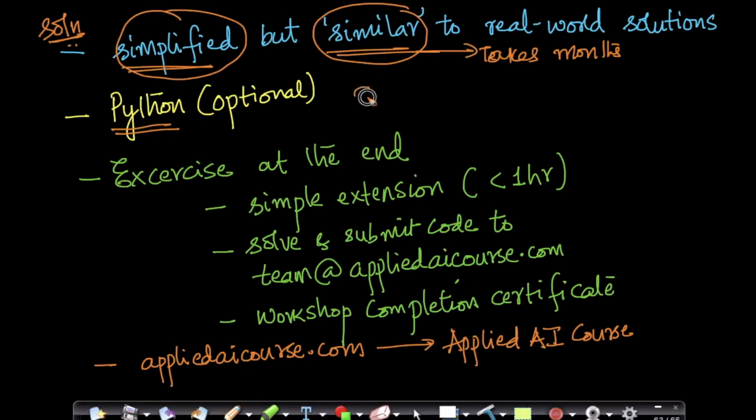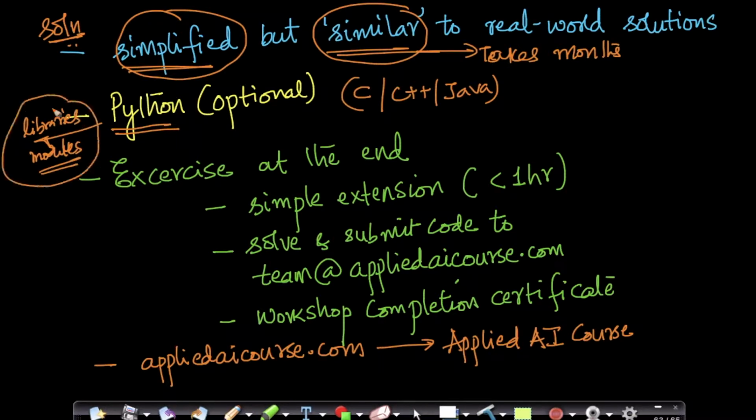You might wonder, why are we not doing it in C, C++, or Java that most students might already be aware of? The reason we're doing it in Python is because Python has lots of libraries, packages and modules which are very well tuned for machine learning applications. There are a lot of predefined libraries, a lot of packages that already exist in Python for machine learning and AI. And reusing them makes the code much more simple and elegant.